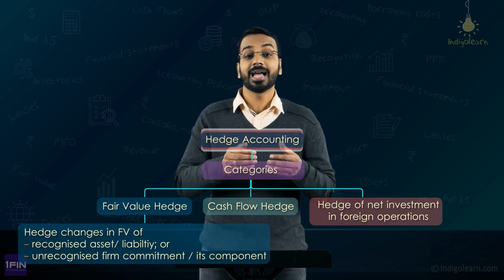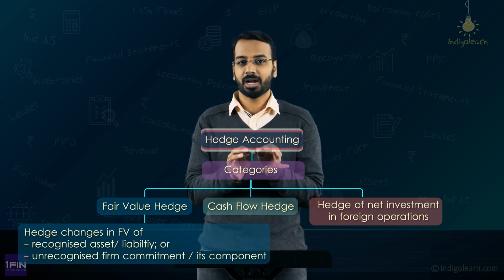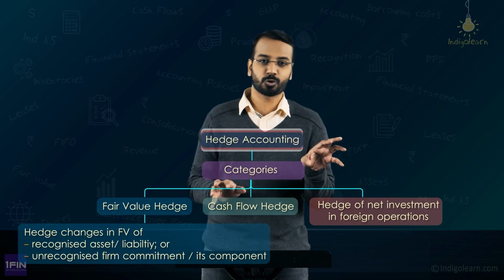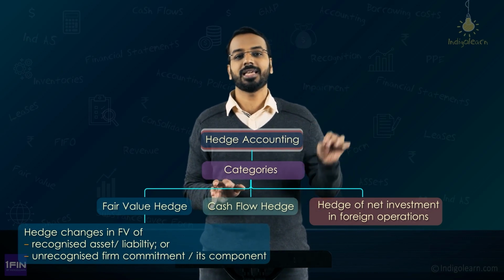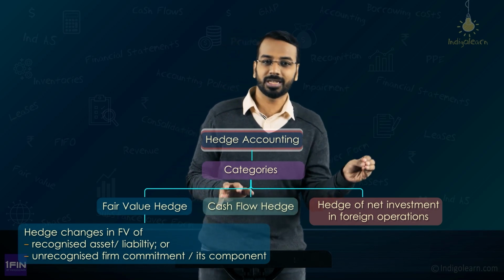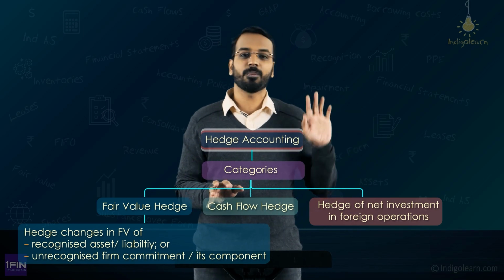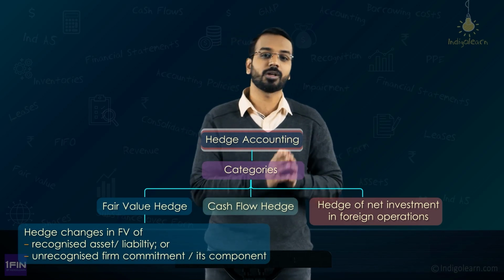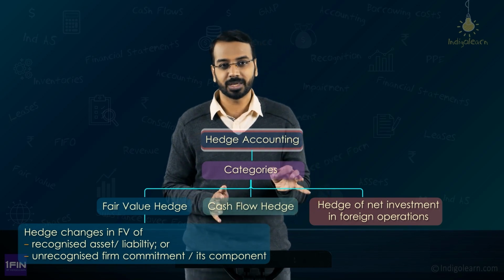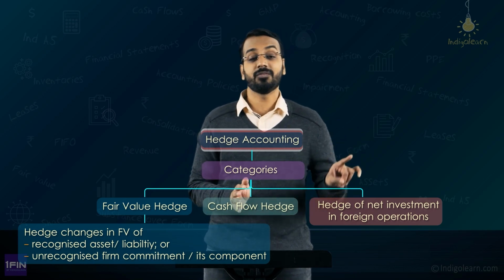Now the next question is, how do we account for the fair value hedge? It is very simple. Under fair value hedge, one is the hedged item and the other one is a hedging instrument, right? So whatever gain or loss are there on the hedging instrument, you will take it to the P&L, except if it is an equity investment designated as FVT OCI. In that case, you will take it to other comprehensive income. So if there are gain or losses in the hedging instrument, the gain or losses will be recognized in P&L, except in case of equity investments which are designated as FVT OCI.